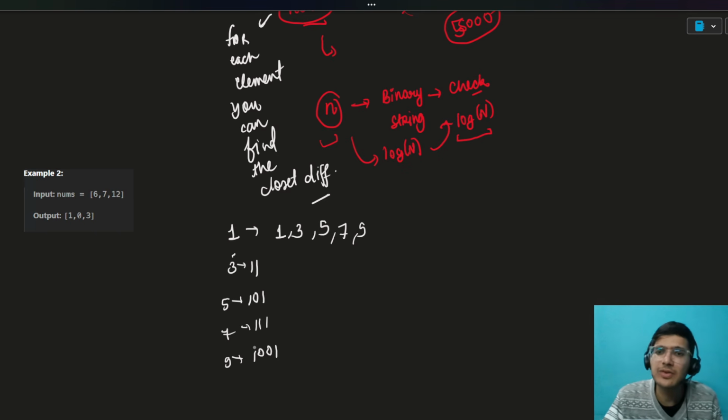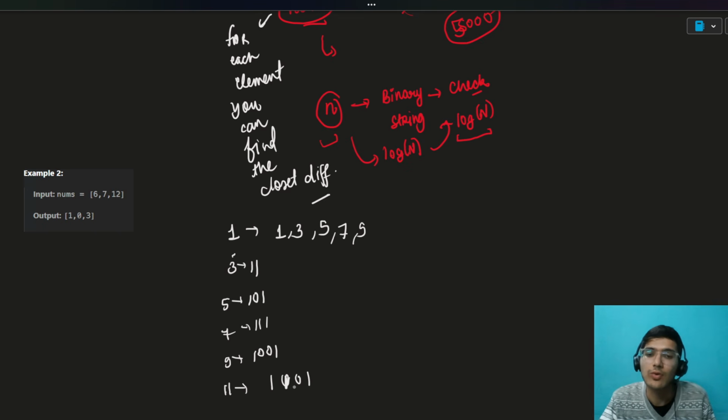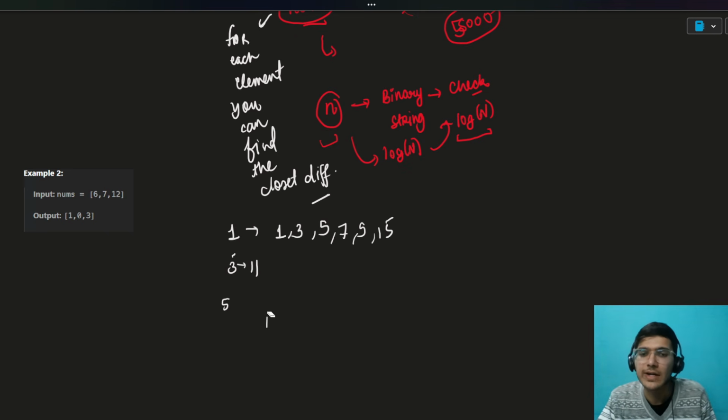And for simplicity, I'm going till 12 itself, so no need to go further beyond that. And we can go to 10. 10 is not there. 11, I have to think about. 11 is like 0 1 1, no. 12 is also not there. 13 is also not there, I guess. 14 is also not there. 15 is there. This is the closest up till 12. We can go beyond that also, but no need.